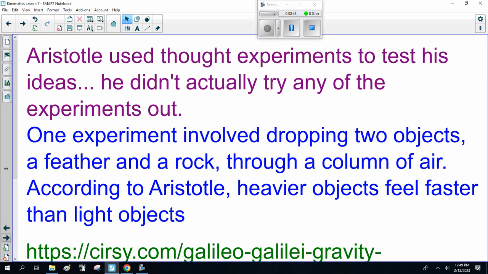Now, Aristotle used thought experiments to test his ideas. He didn't actually try any of the experiments out, which is unfortunate. One experiment involved dropping two objects, a feather and a rock, through a column of air. According to Aristotle, heavier objects fall faster than light objects.